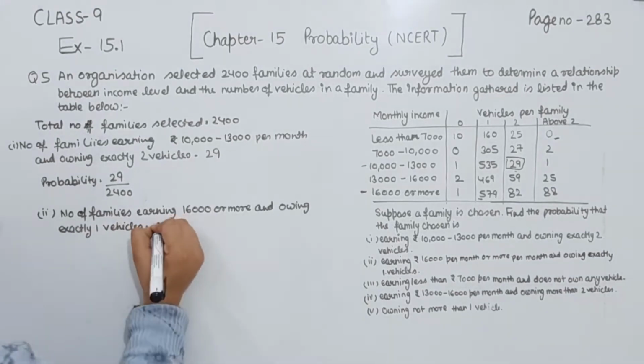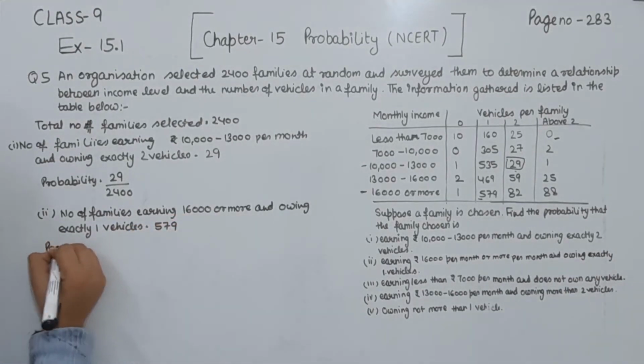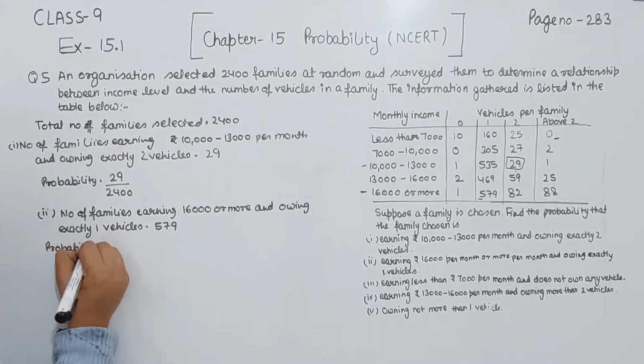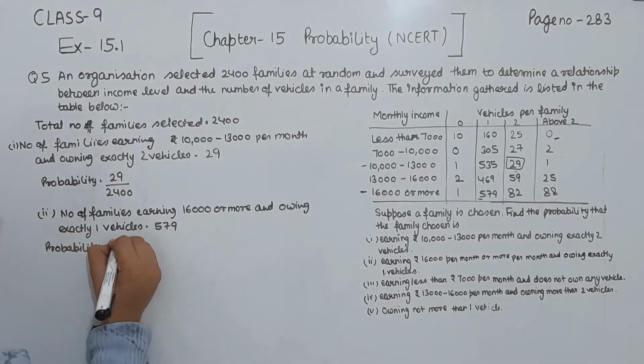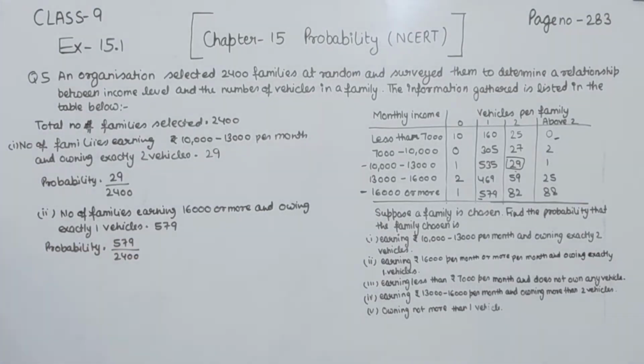This one we have 579. Now we find the probability. So the probability is equal to 579 divided by 2400. This is the probability of part 2.